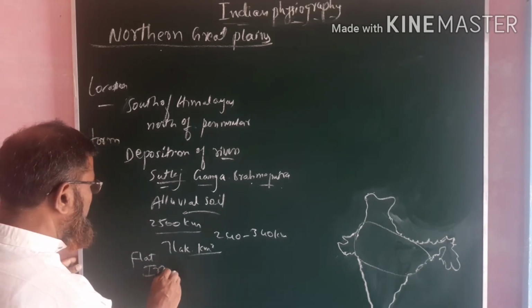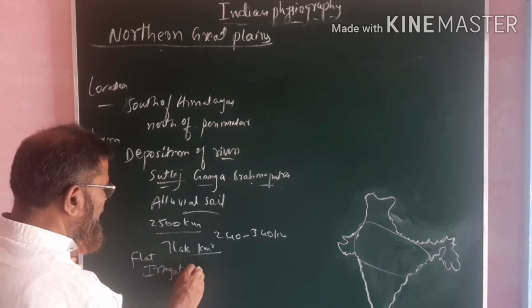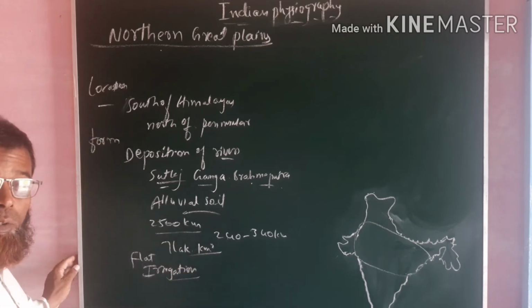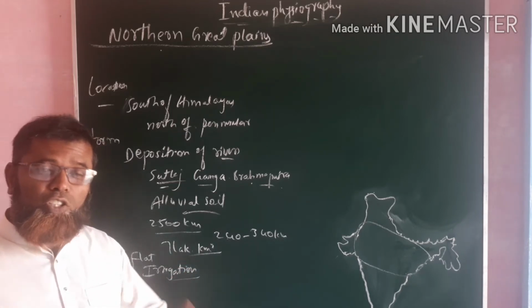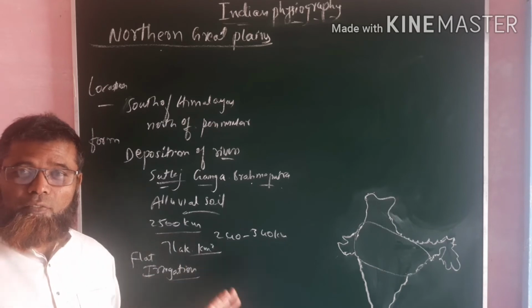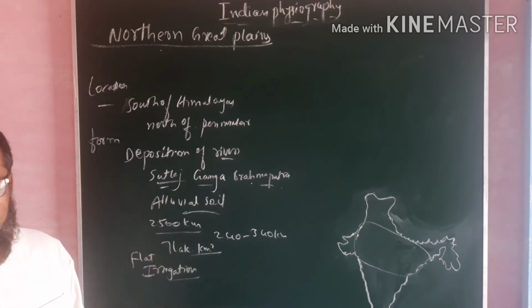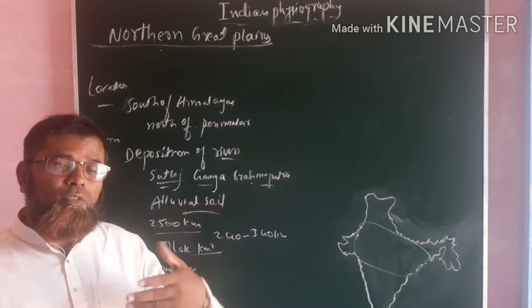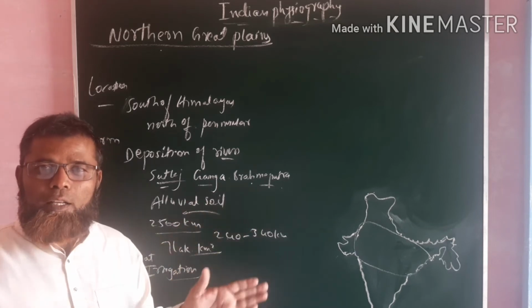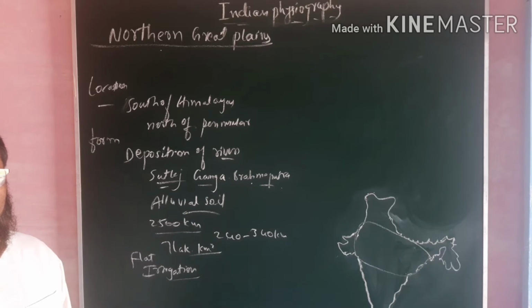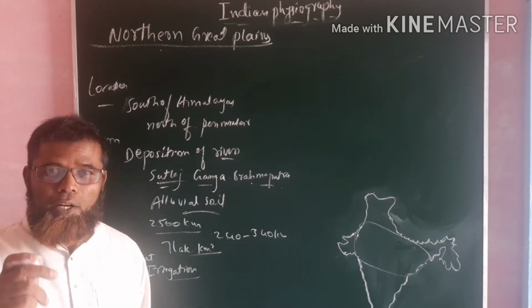As you know, it consists of various perennial rivers. Perennial rivers means those which flow throughout the year. Such rivers are found here because they get water from the rain during the rainy season, and when there is no rain, the melted ice water also comes to the river. That is why it is a perennial river and very useful for irrigation.